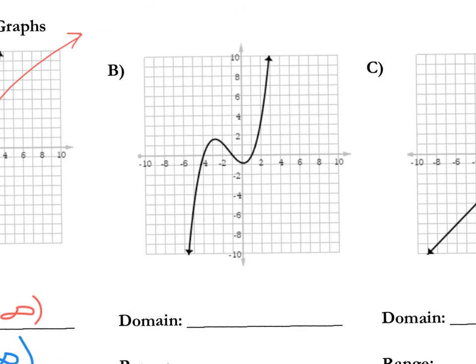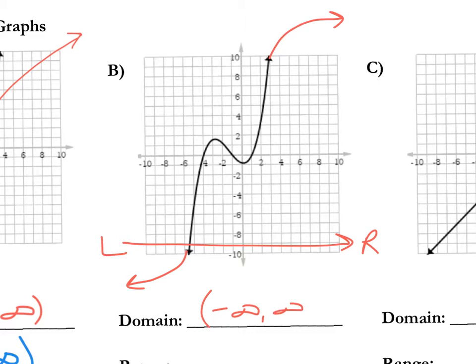You'll notice on part B, let me go back, let's do domains in red. This goes on and on in the negative direction, on and on in the positive direction. So my domain, starting from the left to the right, I'm going to describe it this way. Starts at negative infinity and it goes to infinity. You'll get used to this.